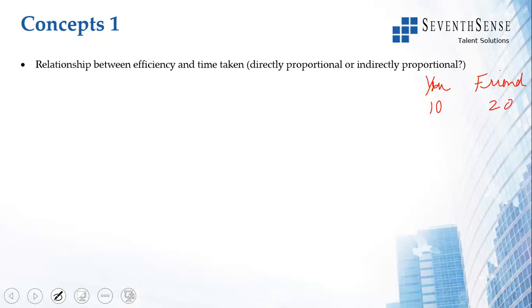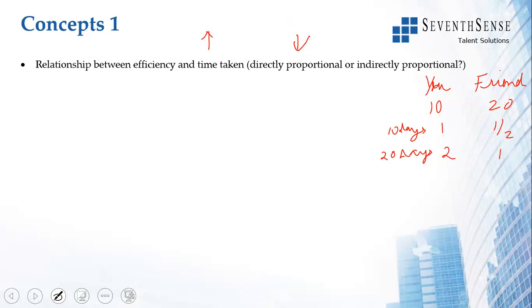It means in 10 days, you have finished one home, he has finished half, or in 20 days, you have finished two, he has finished one. So this ratio is 2. 1 is to half is 2, 2 is to 1 is also 2. If you are more efficient than anyone, the time taken by you is lesser. So efficiency is high, time taken is low.